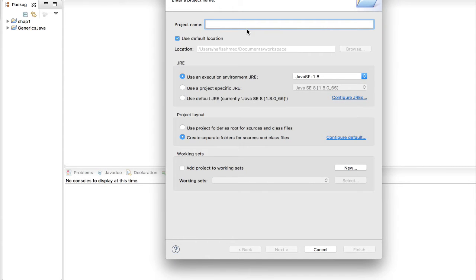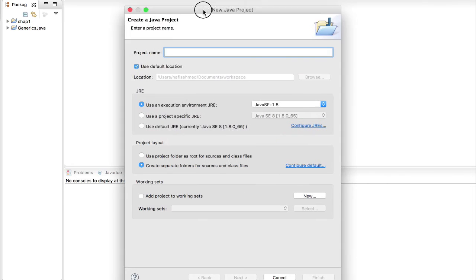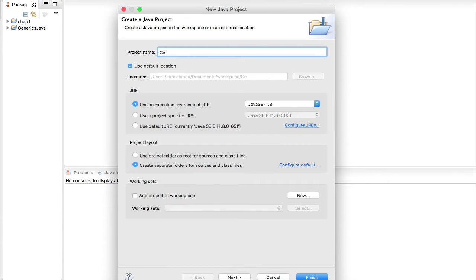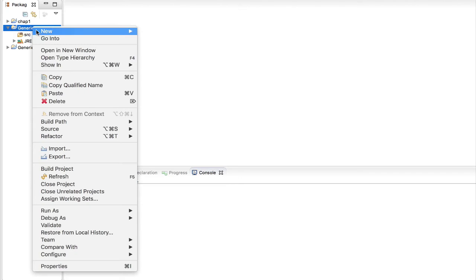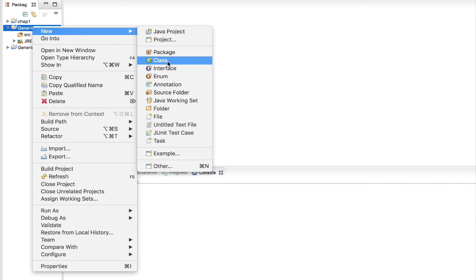Okay, let's create a Java project and let's call this generics example, and we are going to create it on JRE 8. Okay, let's finish this off. Now we have our generics example folder, and then we're going to create a few classes inside this folder.